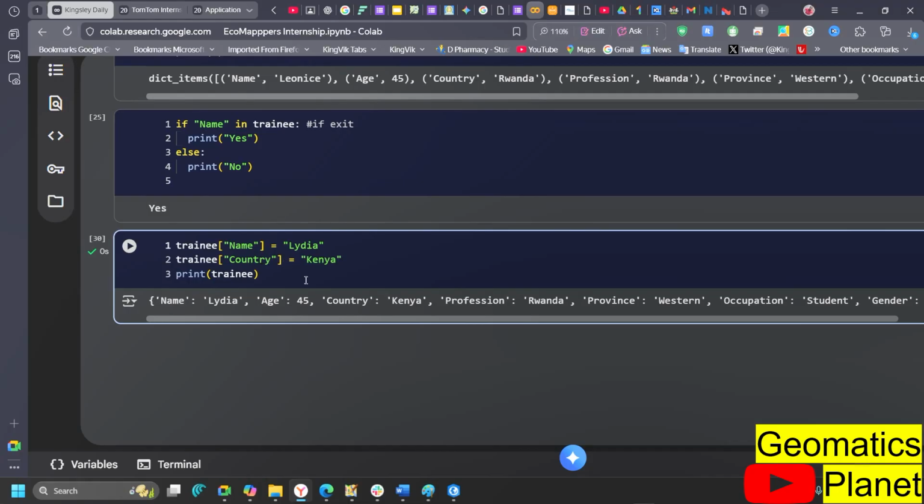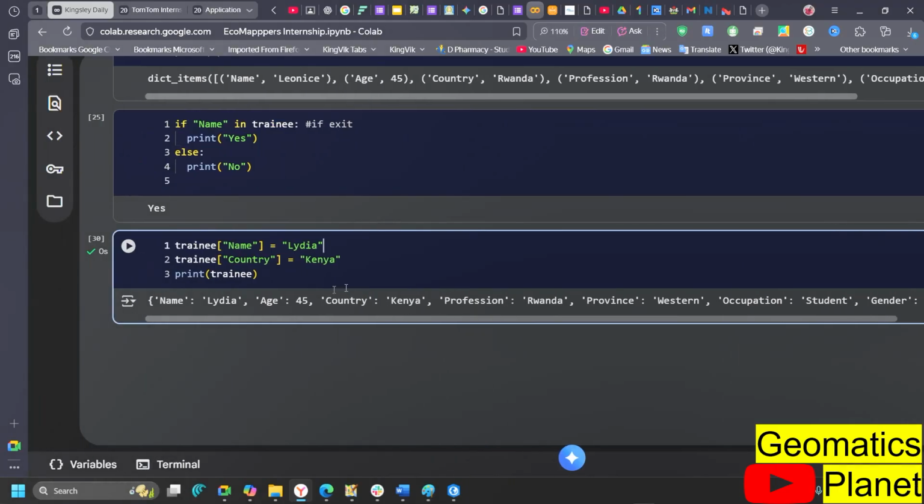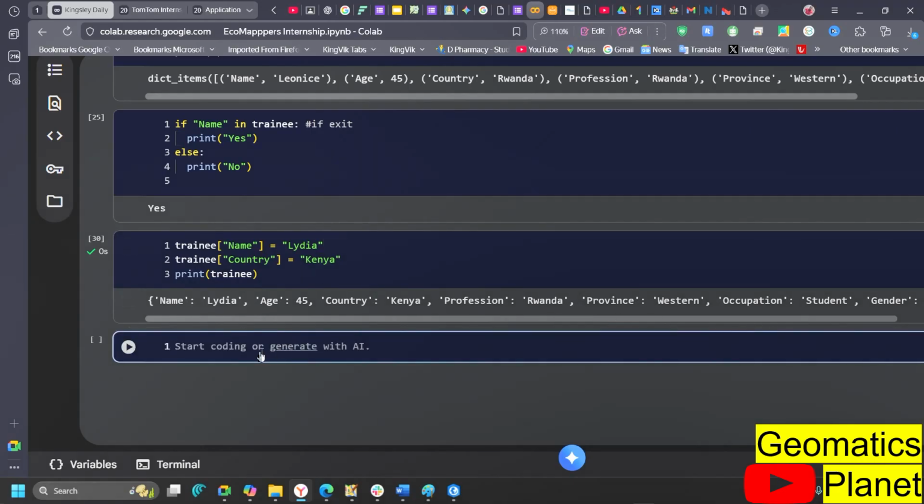Now, assuming that it's still Lydia, you can still see Lydia here, and then I want to update the age of Lydia from 45 to 30. So I can also make such kind of code by going ahead to say inside here, I'm still going to say trainee here, and I'm going to say dot.